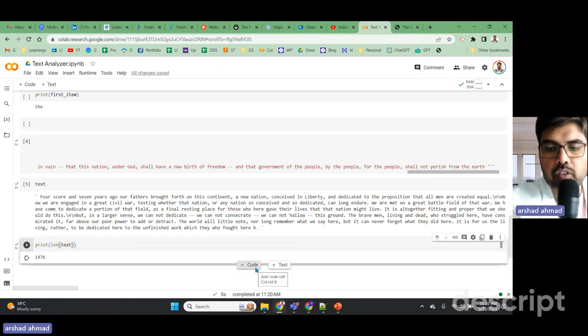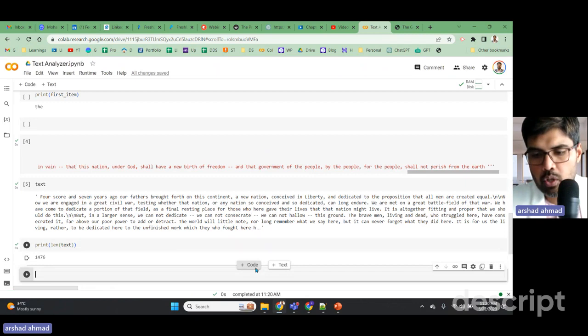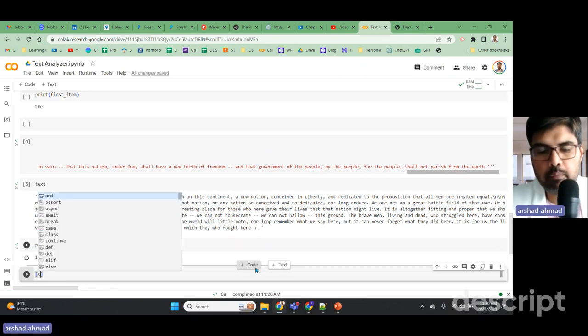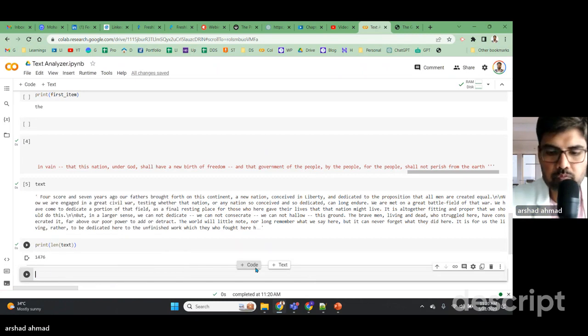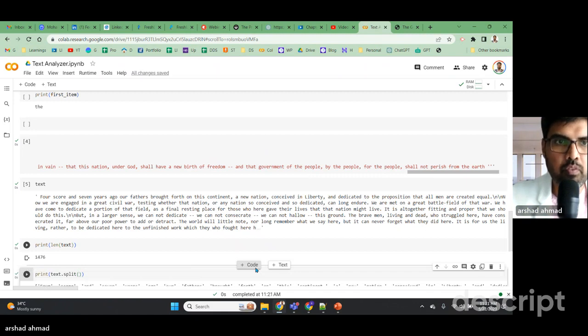No. For getting the number of words, first we need to split the text with text dot split, and after the split, we need to print it out. So now you can see we have our text printed out.